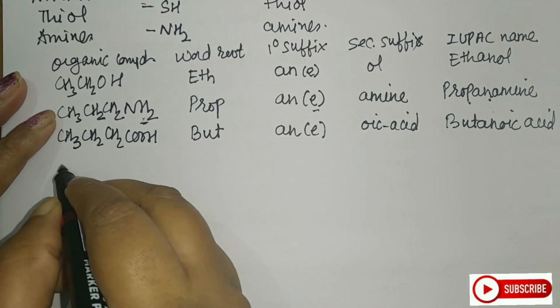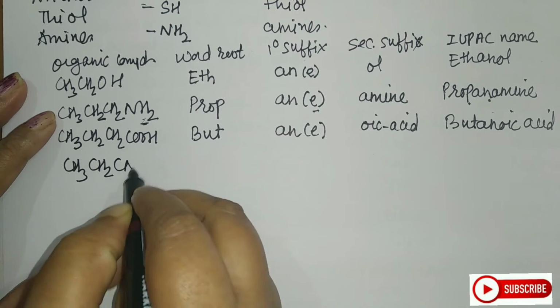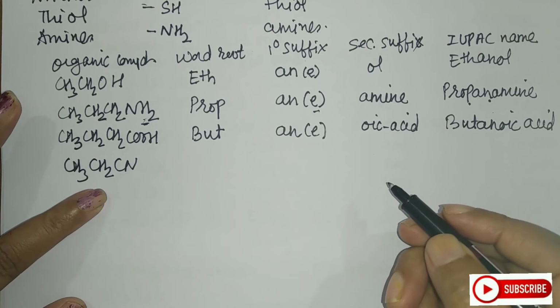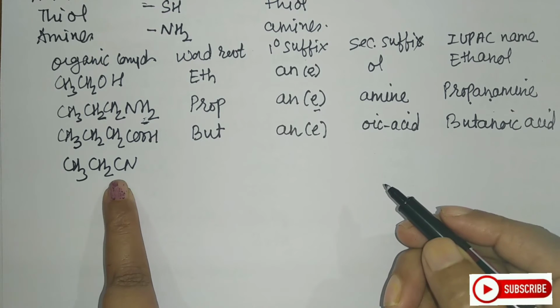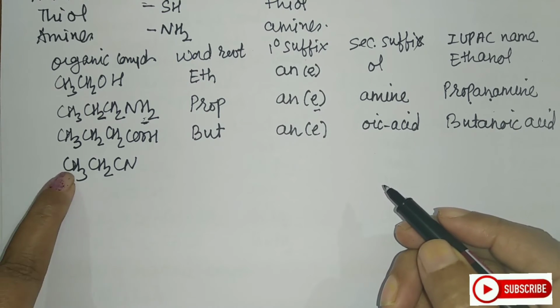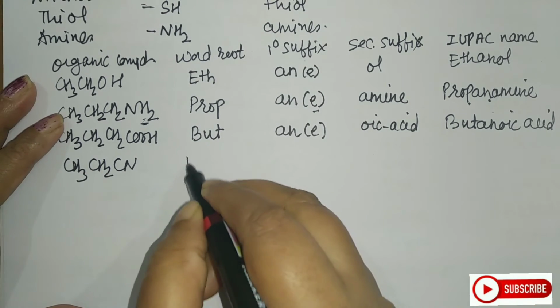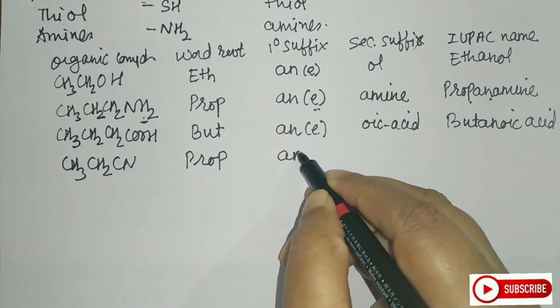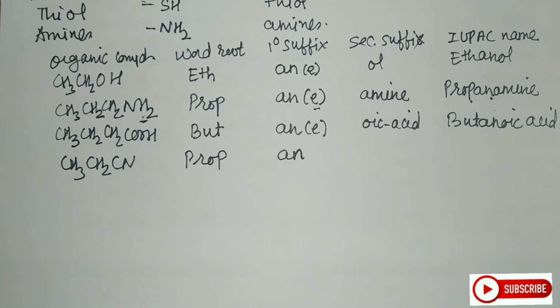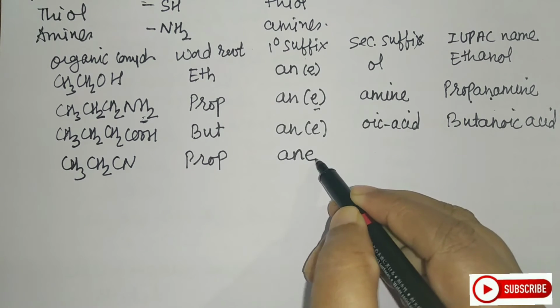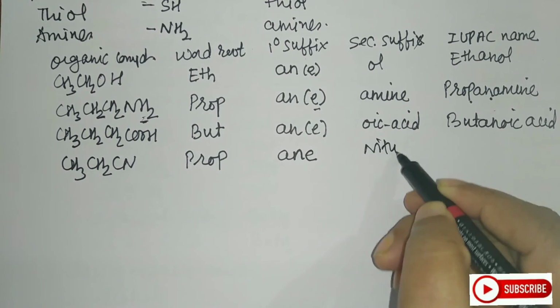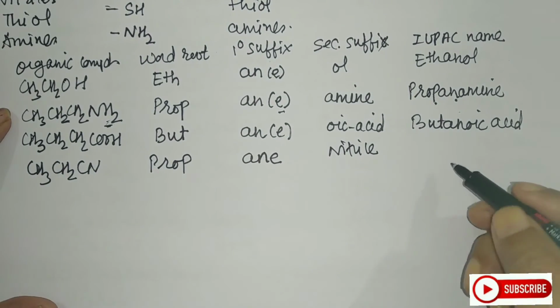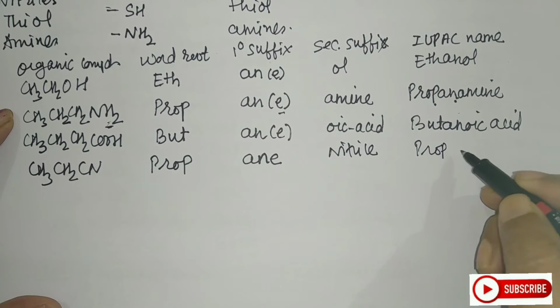Let us move on to the next one, that is CH3, CH2, CN. Let us count the number of carbon atoms. I have to include the carbon of the functional group also. So 1, 2, 3. So this is again prop. Next, there is no double or triple bond, so I will take this as an. But since this is a nitrile group, student, I will write this as ane. And next, this is nitrile. So it will become propanenitrile.